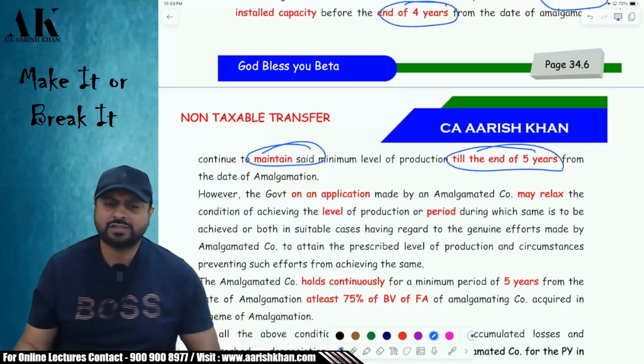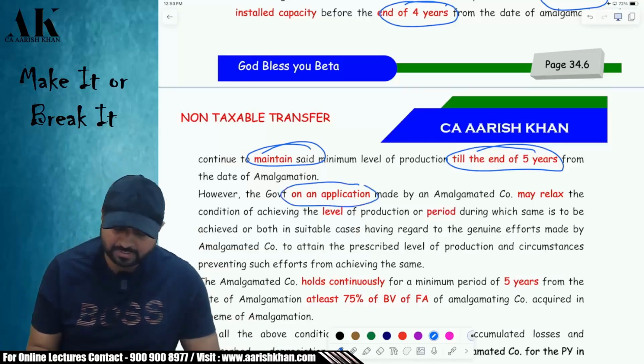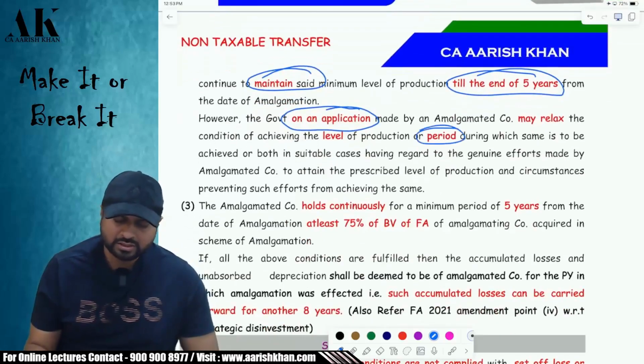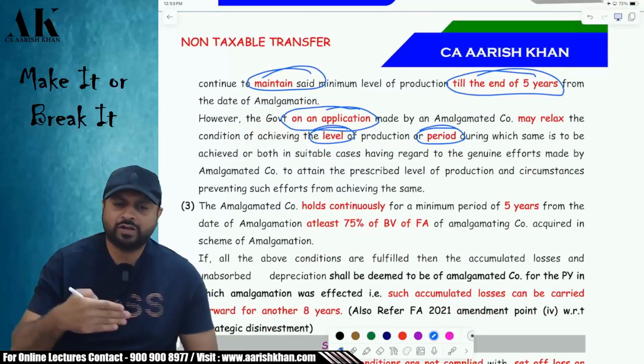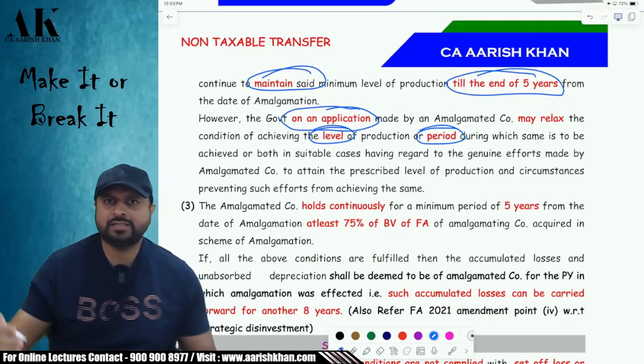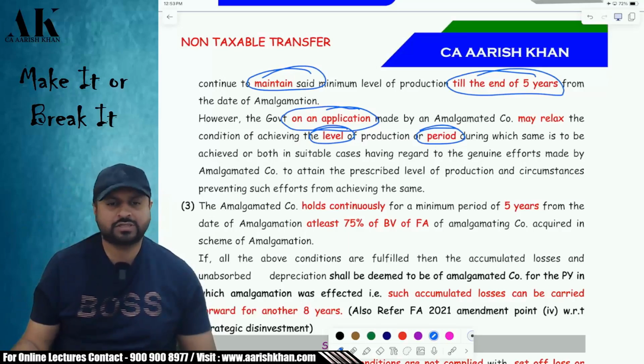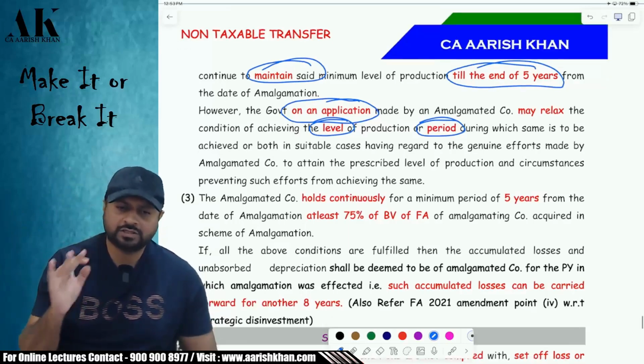Sir, can I get some relaxation over here? Yes, you can make an application to the government, and the government can relax the period also. The government can relax the level of percentage also, production also. Okay. They can relax it to 40%, 30%, or relaxing the period means they can increase the period from 5 years to 6 years or 7 years also if the situation justifies that.